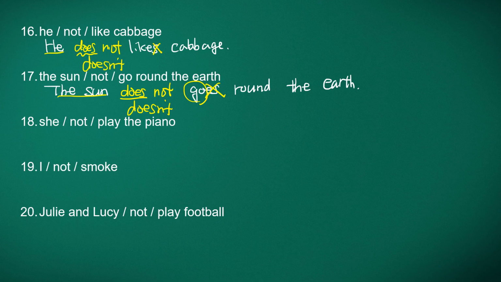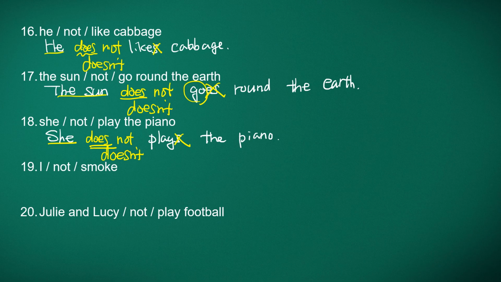And number 18, She not play the piano. She, third person singular, plays. She plays the piano, but negative will be not. And she's third person singular, so we need does. She does not, and because of this does, we lose S. She does not play the piano, and contraction, she doesn't. She doesn't play the piano.